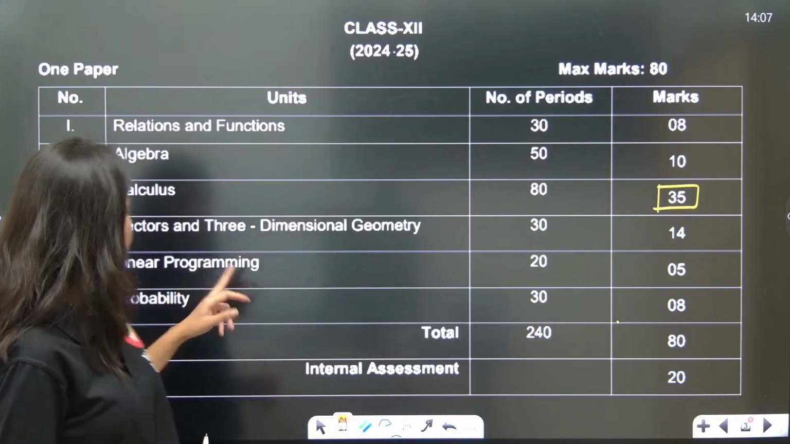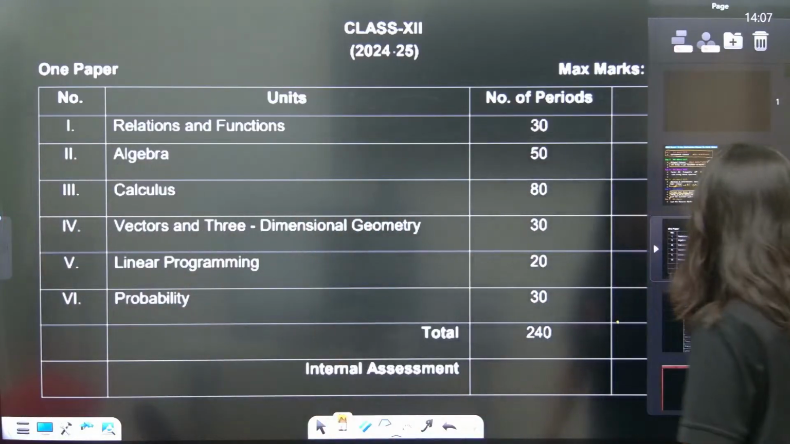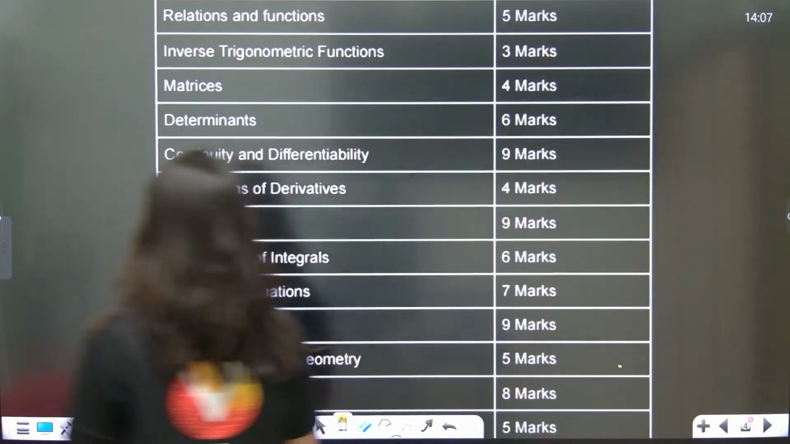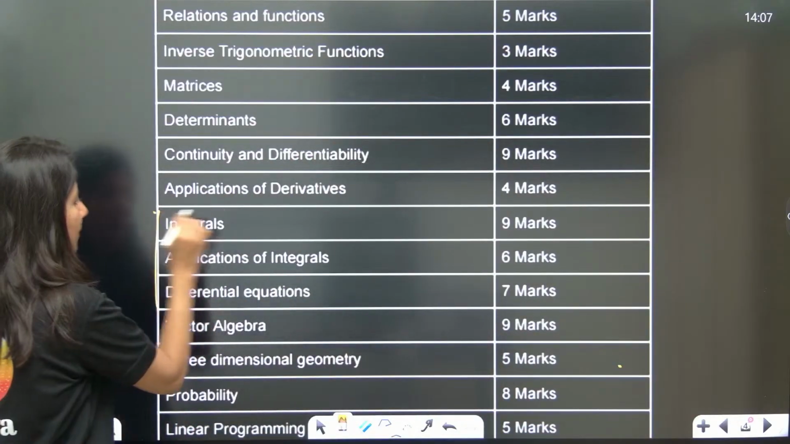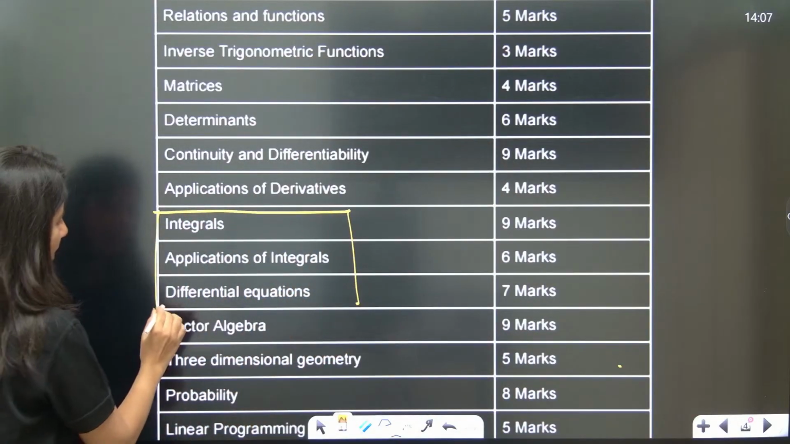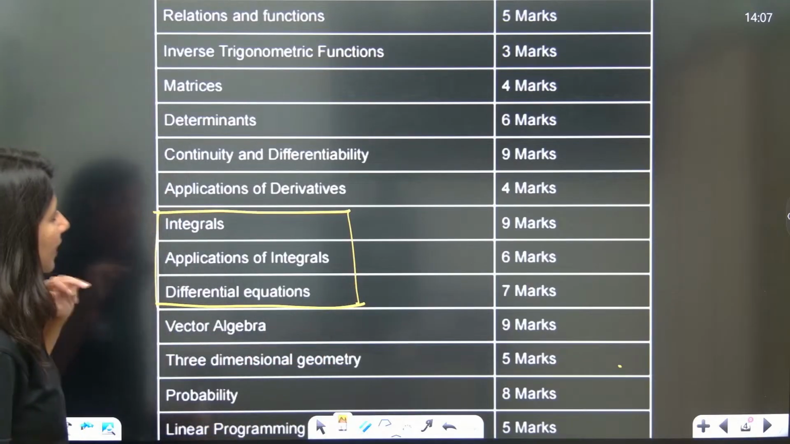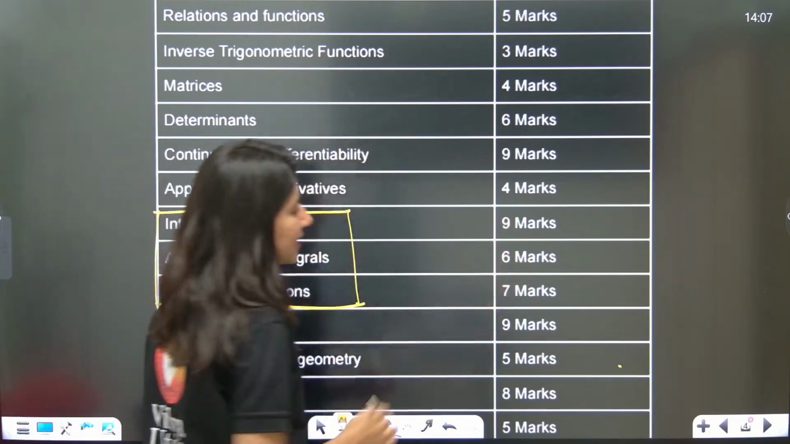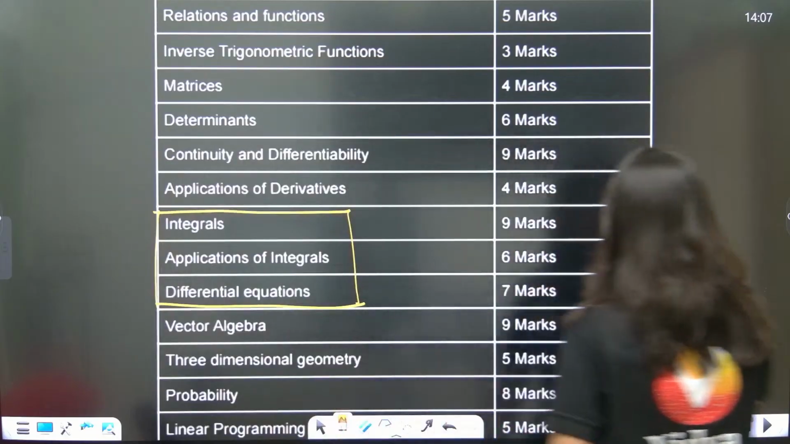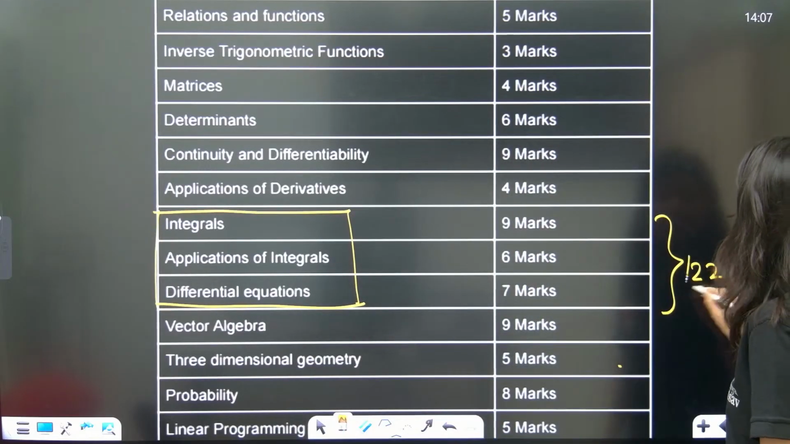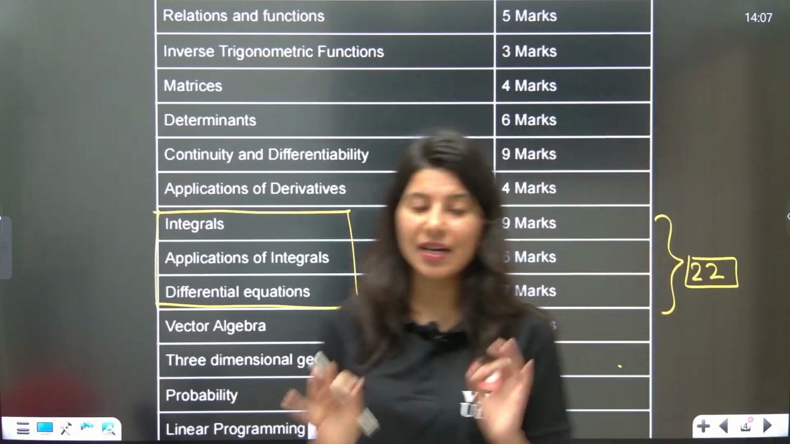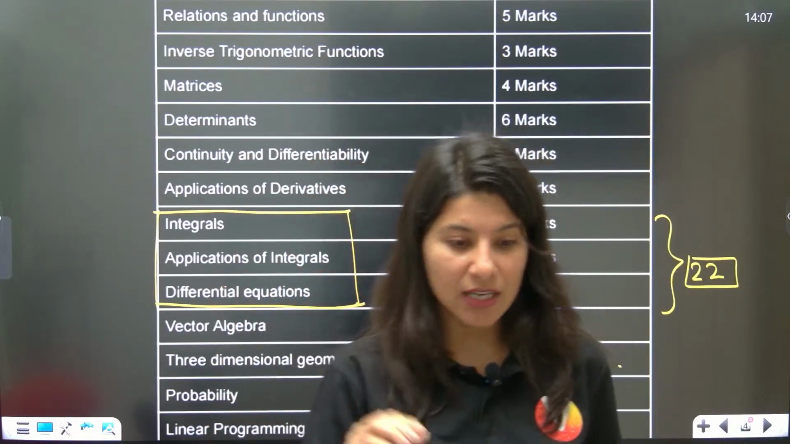Then we have vector, linear programming, probability. Now if you talk about chapter wise breakage, you can see these 3 chapters, 9 plus 6, 15 plus 7, 22 marks we are going to cover in today's session. 22 good marks.